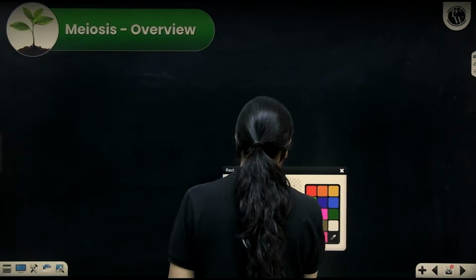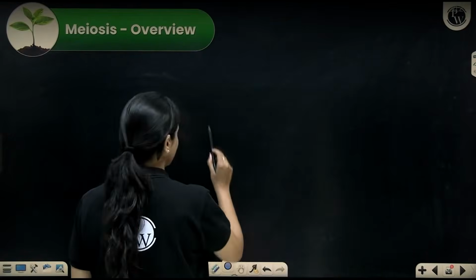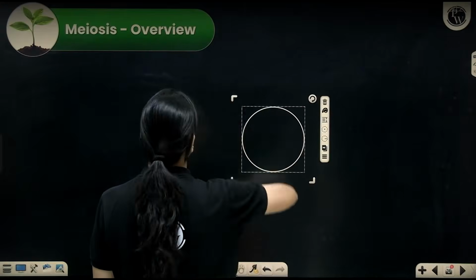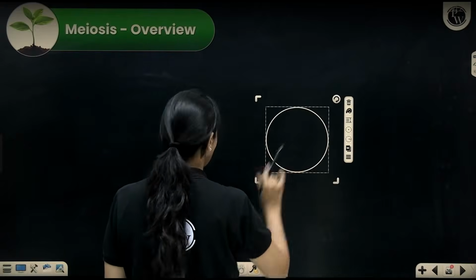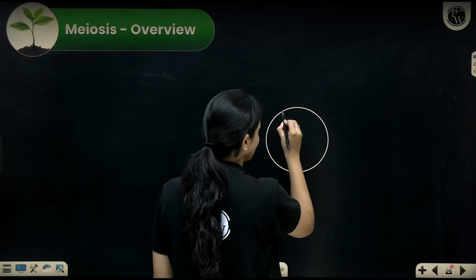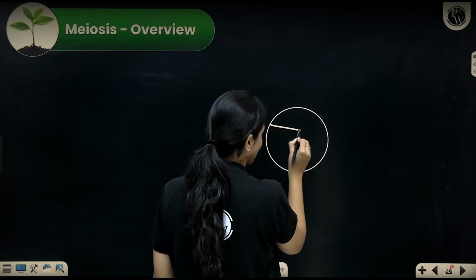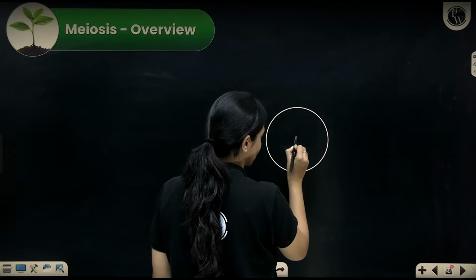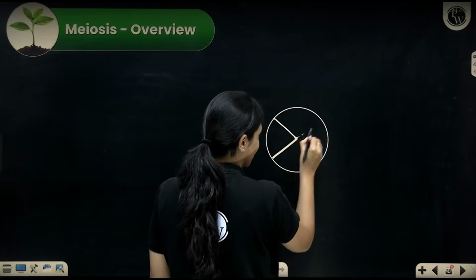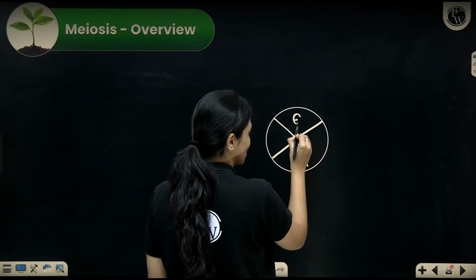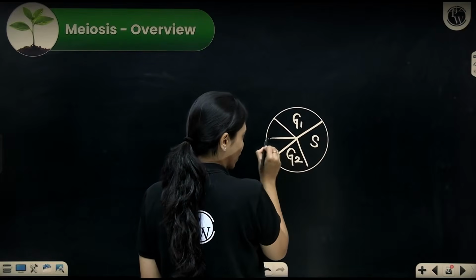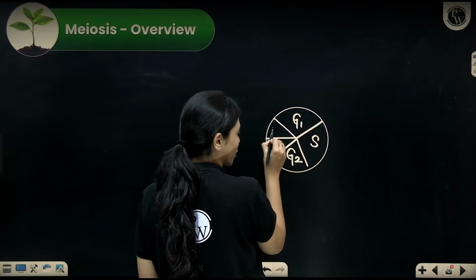So, if you think of this as the cell cycle, here, so that there's sufficient space to write things out. Here you have the interphase, which occupies the most part of the cell cycle. Let's just call this the interphase. In the interphase, you have G1, you have S, and you have G2. Over here, you have meiosis 1 and you have meiosis 2.